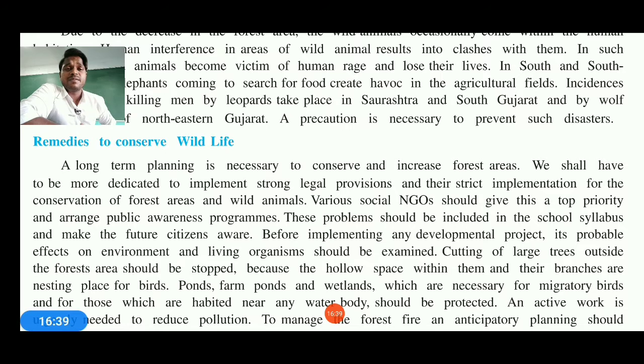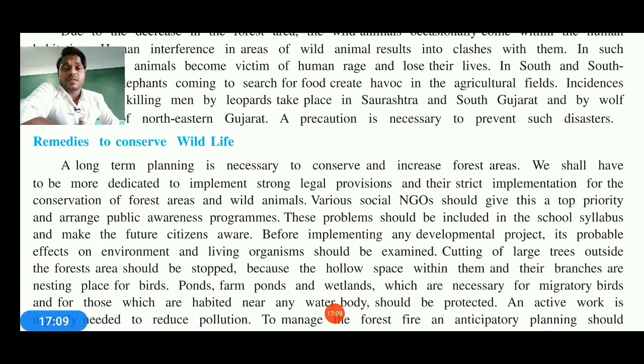So that's how, before implementing any development project, its probable effect on the environment and living organisms should be examined, like the making of tunnels, highways, bridges, overbridges, whatever you are making. You must examine it and take permission from the government. Cutting of larger trees outside of the forest area should be stopped, because of the hollow spaces within them, and their branches are also nesting places for birds, so it should be stopped.